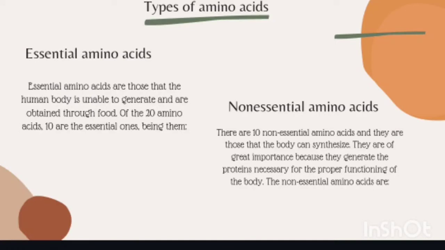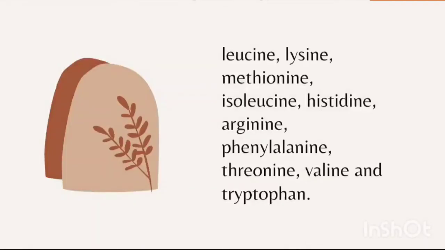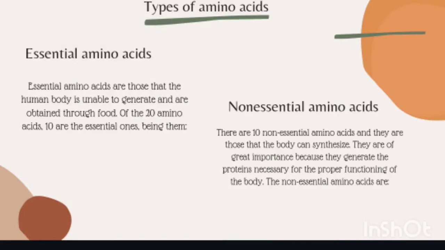Essential amino acids are those that the human body is unable to generate and are obtained through foods. Of the 20 amino acids, 10 are essential: leucine, lysine, methionine, isoleucine, histidine, arginine, phenylalanine, threonine, valine, and tryptophan. Non-essential amino acids.